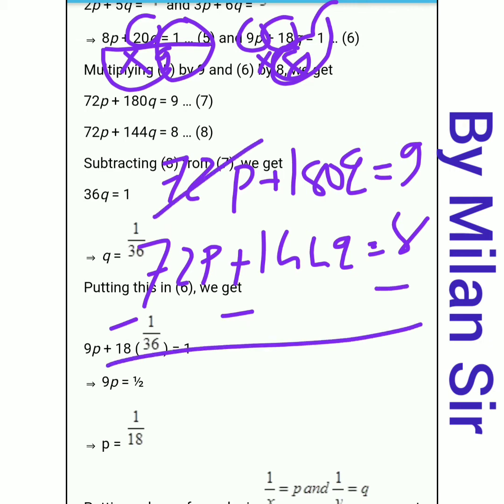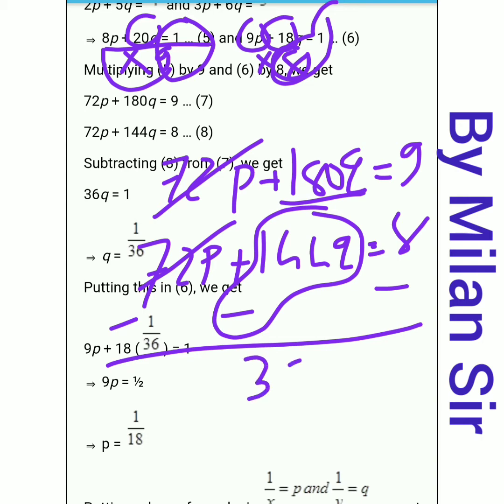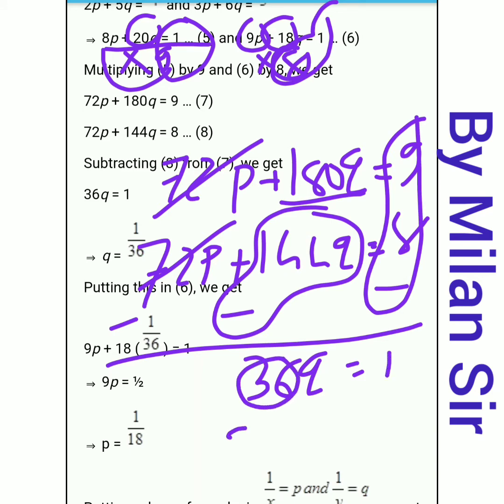Now plus 72p minus 72p cancel. 180q minus 144q. So 180 minus 144 is 36q, right? And here 9 minus 8 is 1, right? Now transfer this 36 to the right hand side, it goes to the division. So q is equal to 1 by 36. Okay, q is equal to 1 by 36.